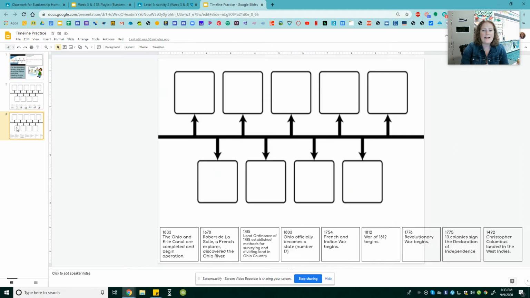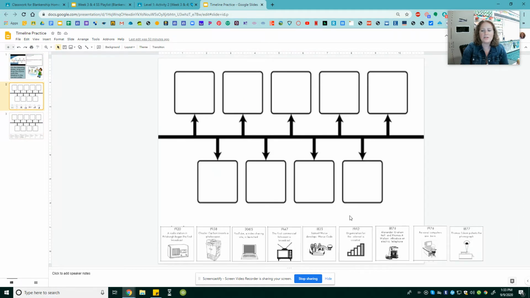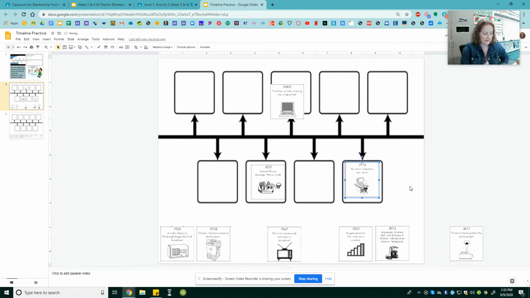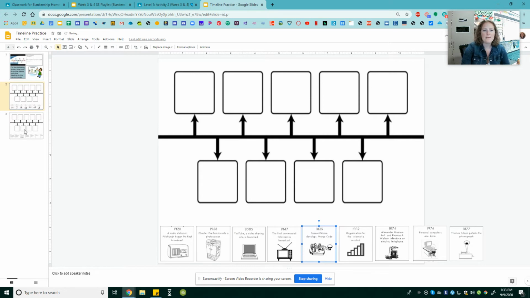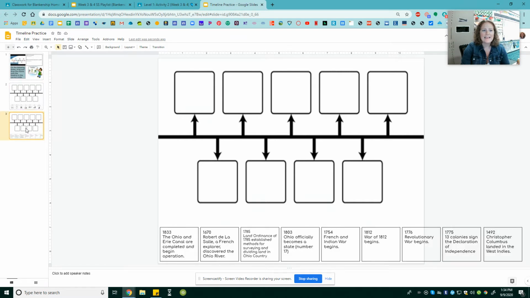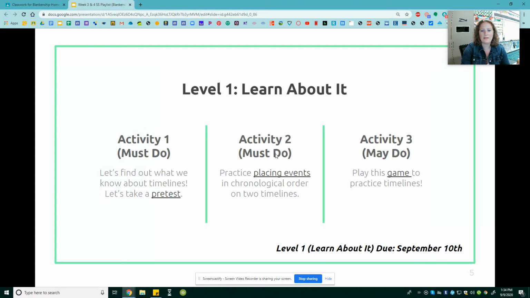And then down here, I need help. You need to rearrange these events into chronological order. So what came first, all the way up to what came last. So what number is the least, and what number is the greatest. And you just got to drag and drop to the correct spots, just like that. And you're going to do the same thing for down here. These events are all about inventions. These events are all about important things that happened here in Ohio. So help me rearrange these events into chronological order. That is your second activity for level 1.